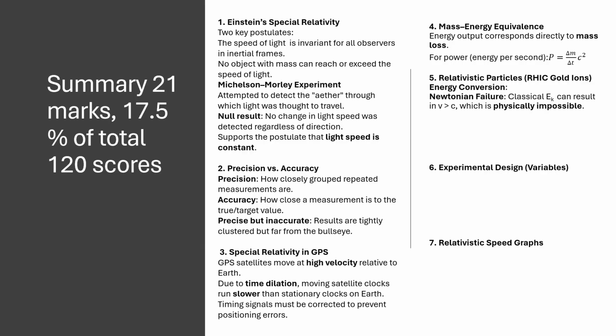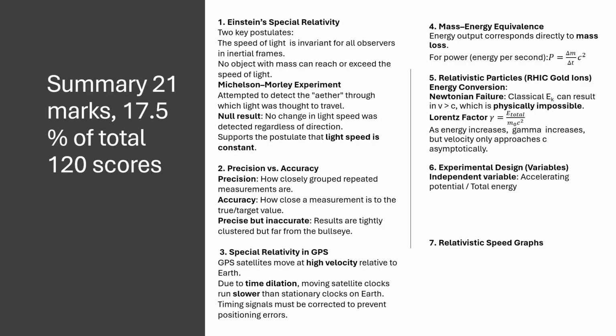5. Relativistic particles. RHIC, gold ions, energy conversion, Newtonian failure, classical result which is physically impossible, Lorentz factor. As energy increases, gamma increases, but velocity only approaches c asymptotically.